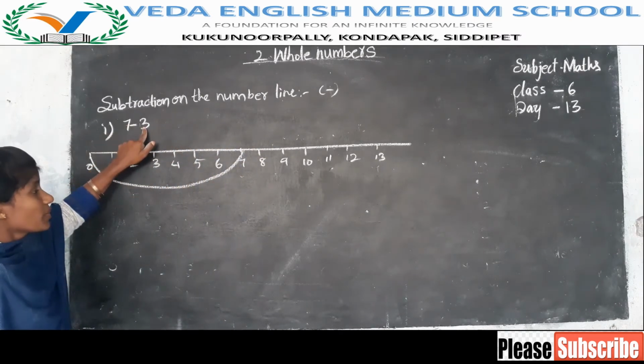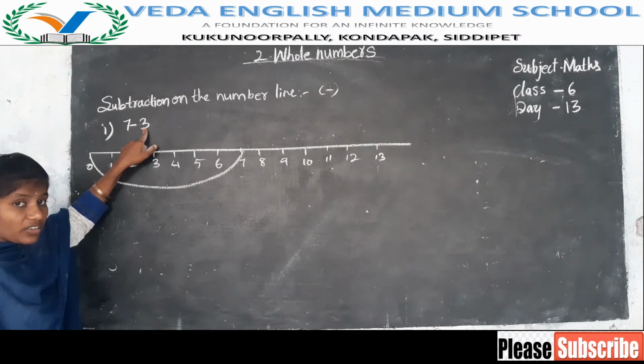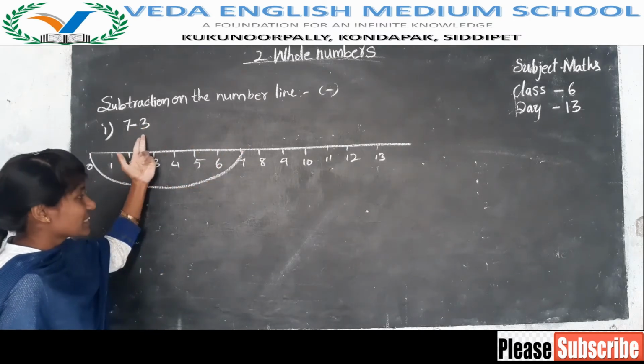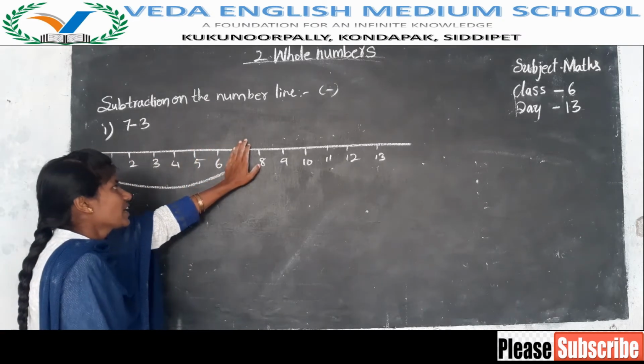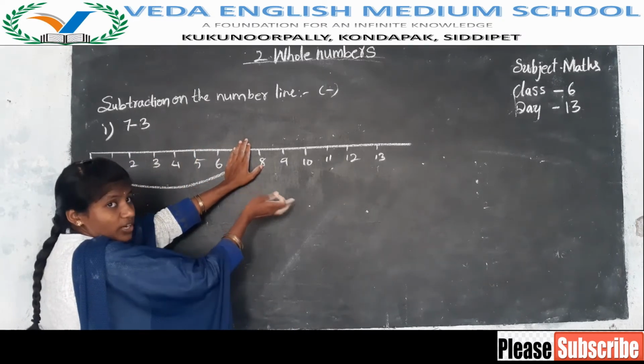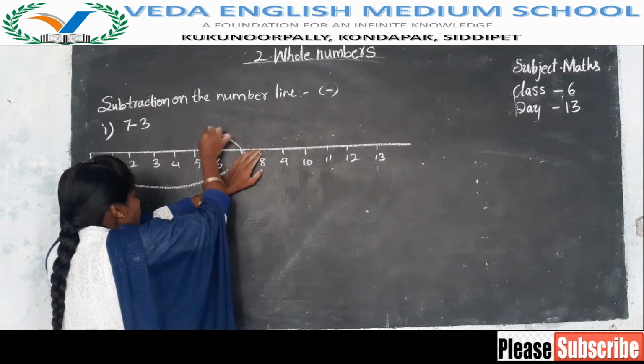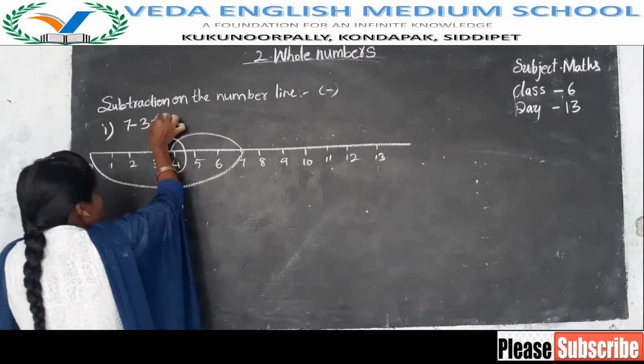From the 7, how many numbers do we have to subtract? You have to leave the 7 and subtract. How many? 3 you have to subtract. So leave the 7 and count 3. Subtraction, so you have to move to the left side. 1, 2, 3. So we got 4. 7 minus 3 gives 4.